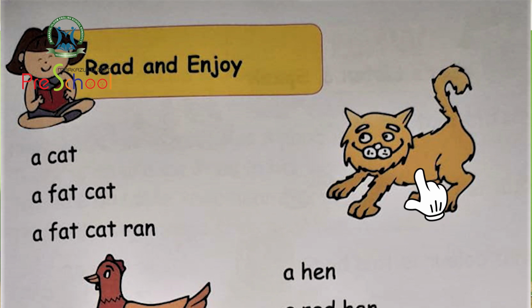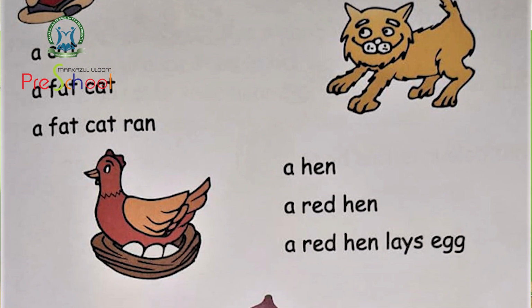Can you see what is this? Yes, what is this? A cat. A cat. So look at the first line. What is it written? A cat. Look at the second line. How is the cat? A fat cat. Look at the third line. What is it written? A fat cat ran. A fat cat ran. Okay, so you have to read again and again.